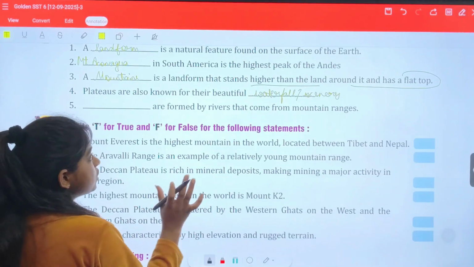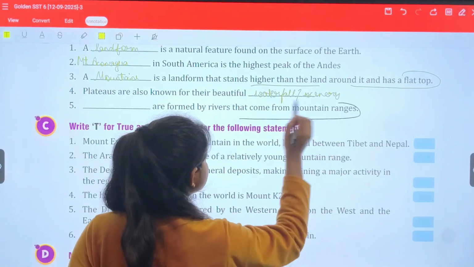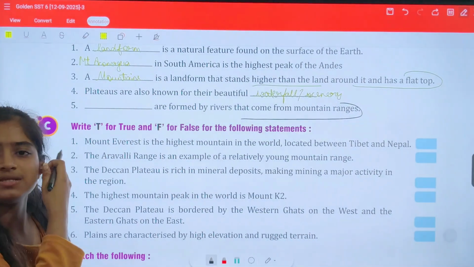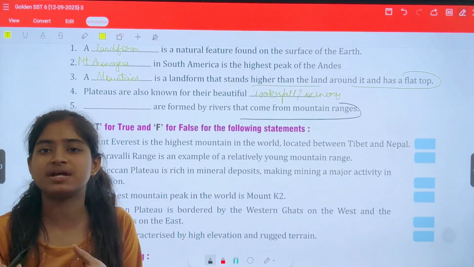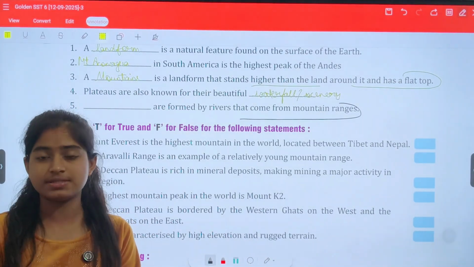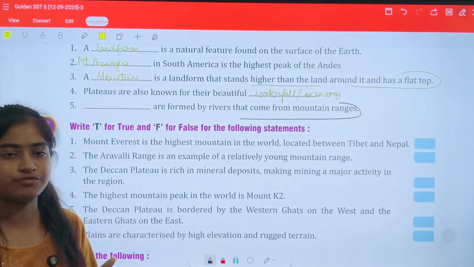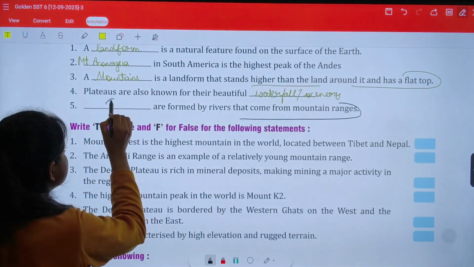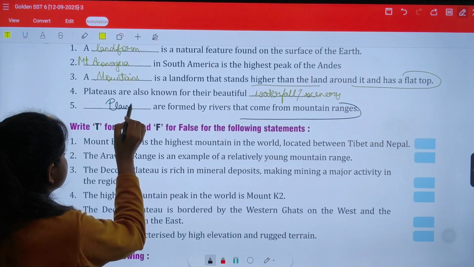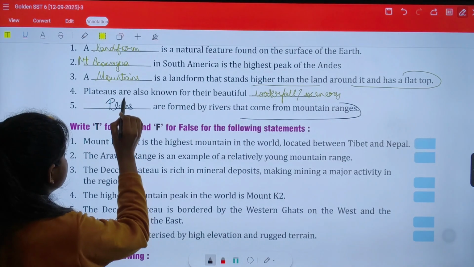Okay, and dash are formed by rivers that come from mountainous regions. So we have discussed that plains are formed from mountains when rivers flow through them. So they carry sediments and some particles along, which makes the land fertile and perfect for agriculture. So the correct answer is plains. Clear?